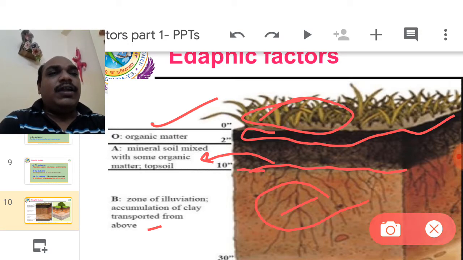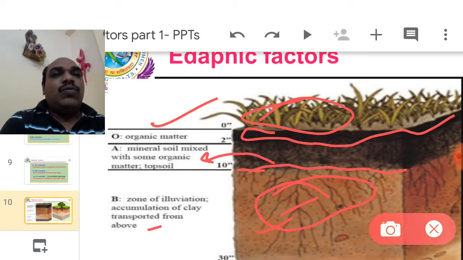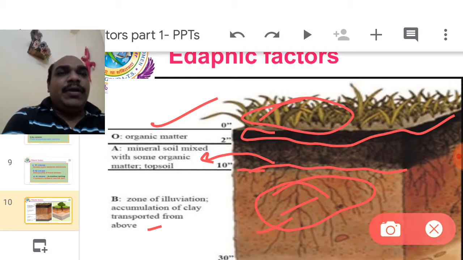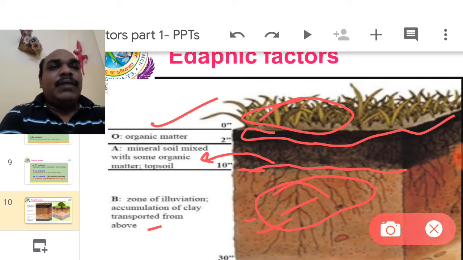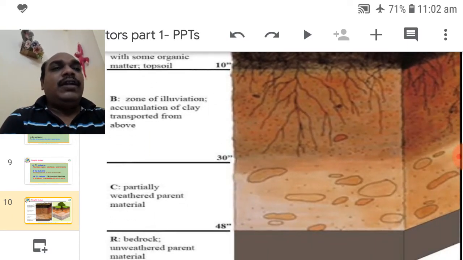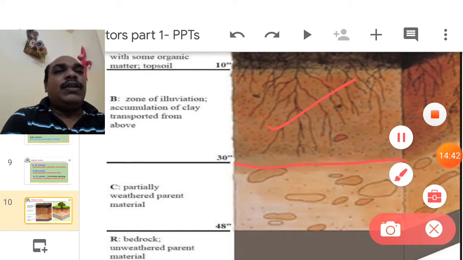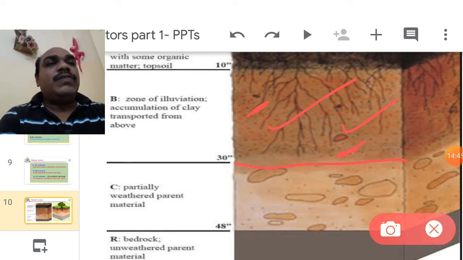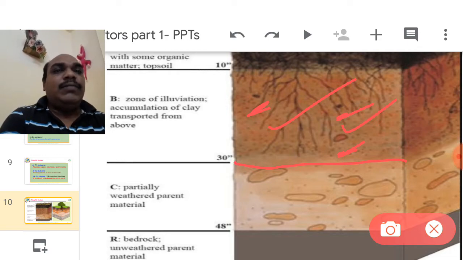So here also dicotyledon roots are visible. Forest tree roots are visible. Water drains, but microorganism activity is very low. Microbial activity is present, but the number of microorganisms is very low in the B zone. Hence, up to the bottom of the B zone, dicotyledon roots and microbial organisms are visible. So living forms are visible until the B zone.